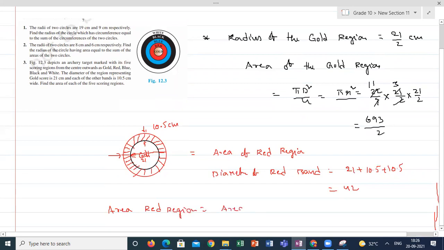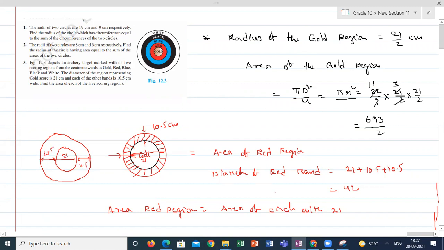See here, this is a circle, this is 21, and from here to here 10.5, from here to here 10.5. What is the total diameter?